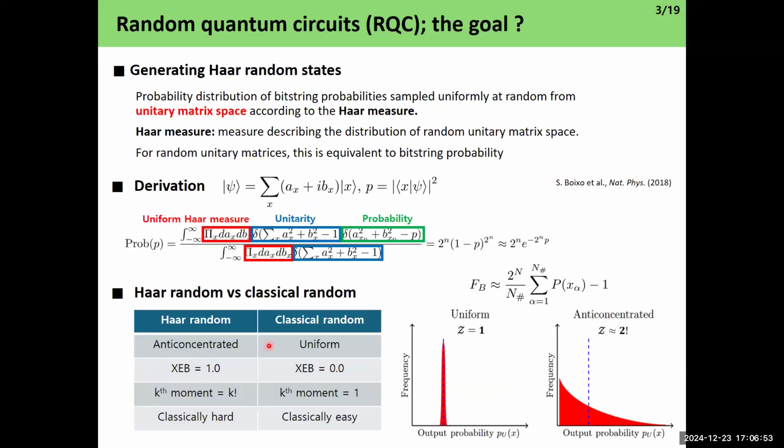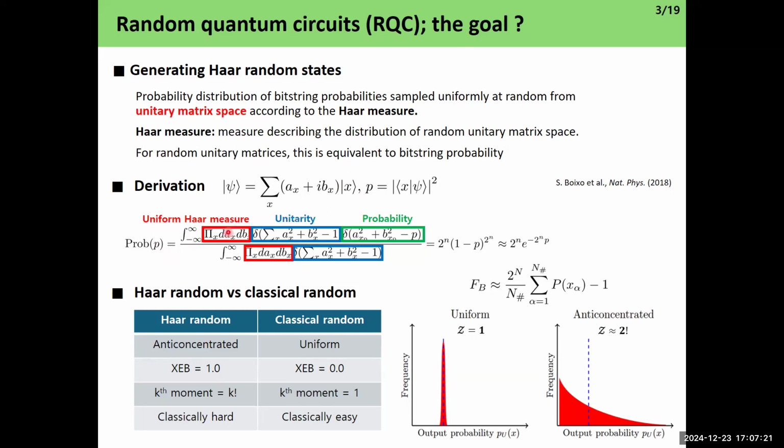So what is the goal of random quantum circuits? The goal is to generate Haar random states. Haar random states are defined as random unitary matrices drawn according to the Haar measure. Since it's unitary, the probability has to be preserved, so the sum over all probabilities minus 1 is the constraint.